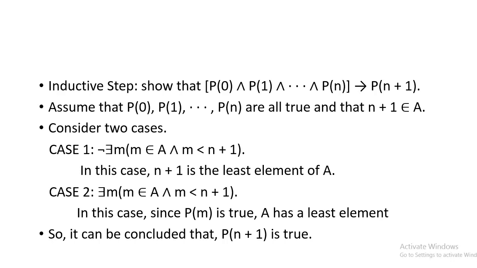Now consider case second. There exists an m, that is some m, such that m belongs to A and m is less than n+1. In this case, P(m) is true. Why is it true? Because we assumed that P(0) and the rest are all true. That's why P(m) is true. So by using this, since P(m) is true, A has a least element. After discussing these points, we can conclude that P(n+1) is also true.